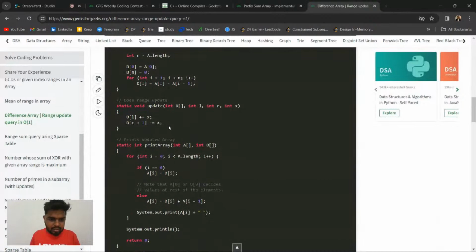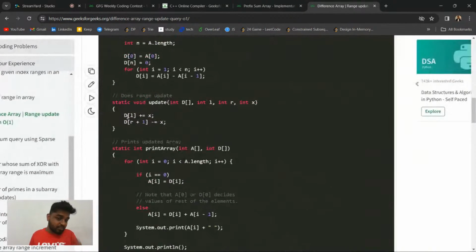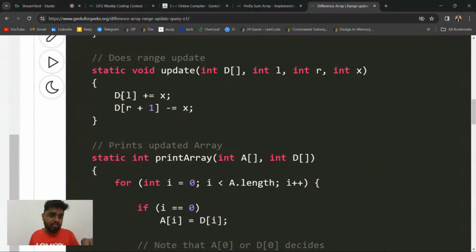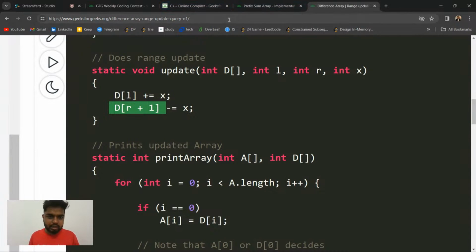So you can see here, they are doing this thing, even if you want to update with any value. If you want to update every element in the range L to R with the value X, then you can do plus X on the L element, and then minus X on the R plus one element. Here my X value was 1, so I was just doing plus plus and minus minus. But if your update value is X, then you do plus X, and then minus equal to X for R plus one. Okay, so learn this.